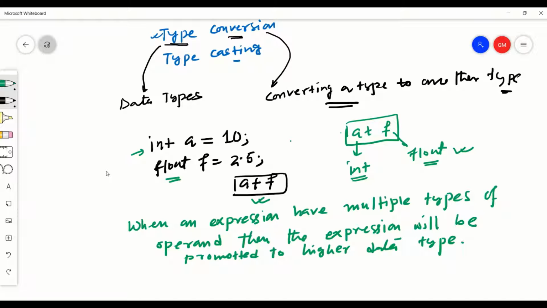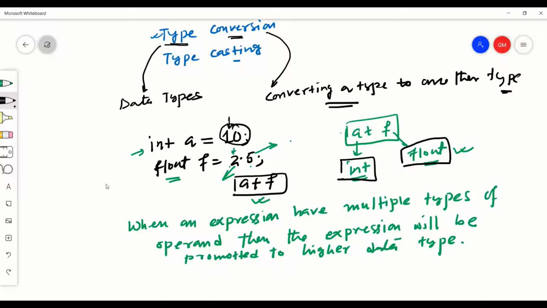If you take this example 2.5, you can see carefully, this is the integer part and this is the decimal point part, or you can say the fractional part. So float has both things, integer part as well as the fractional part. But on the other side, integer doesn't have any fractional part. So out of integer and float, the compiler will consider float as the higher data type. I'll tell you very shortly how this type promotion is done from a hierarchy.